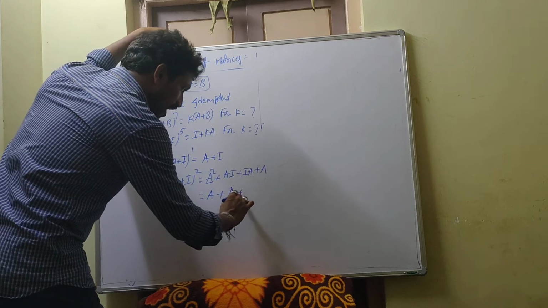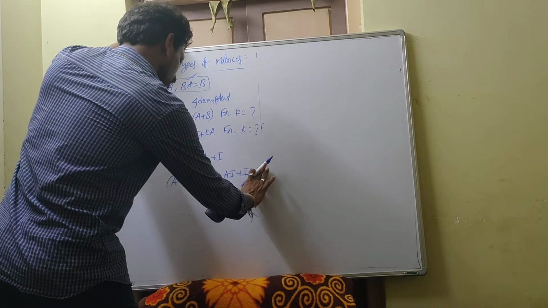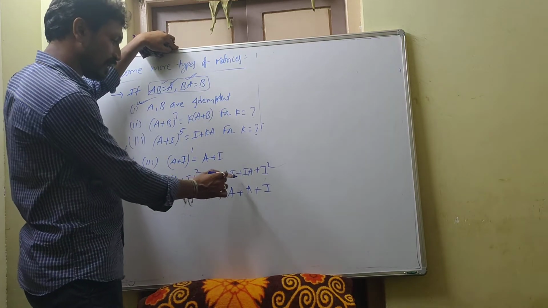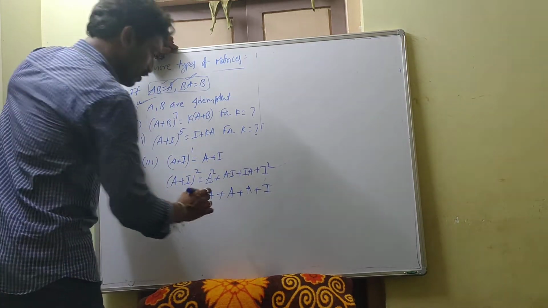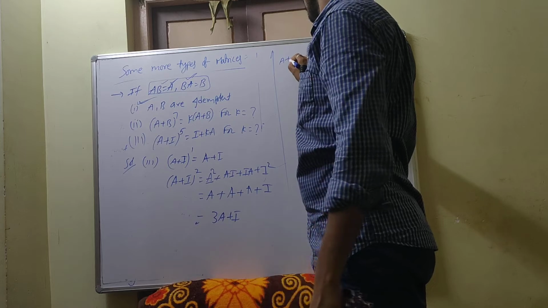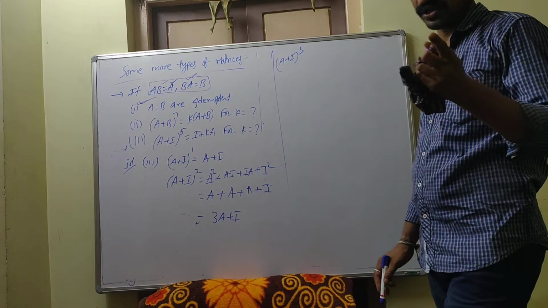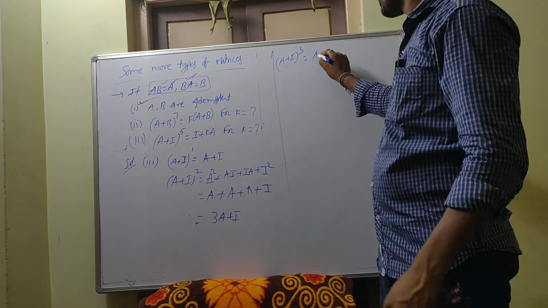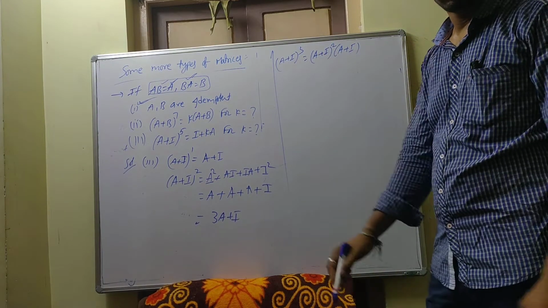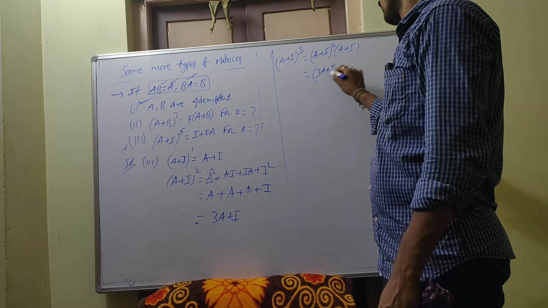Ai is a only, ia means a only, algebraic properties, plus it is here I square. So I square means what here? I. (a plus b) whole square, a square plus ab plus ba plus b square. Here b means I. So this is totally 3a plus I. Similarly, if you go for (a plus I) whole cube, what you get? Similarly, this is nothing but (a plus I) whole square into (a plus I). Okay, see what you got, the (a plus I) whole square, 3a plus I, into (a plus I).